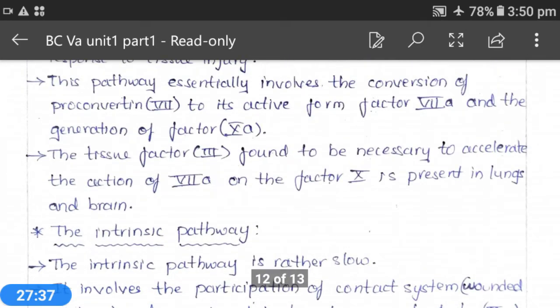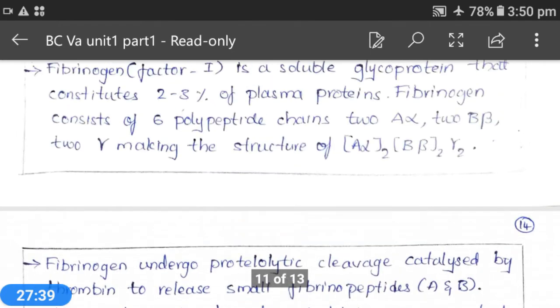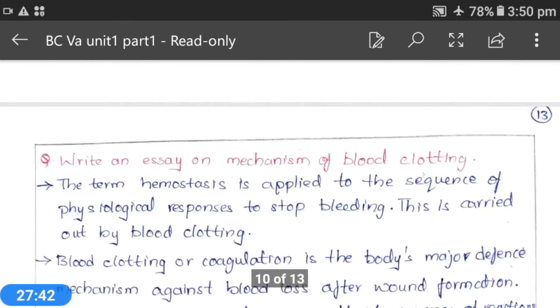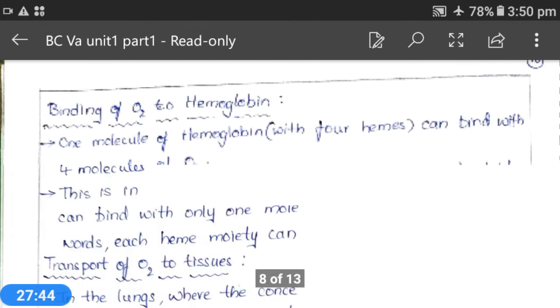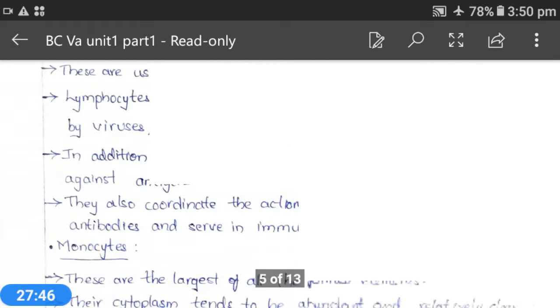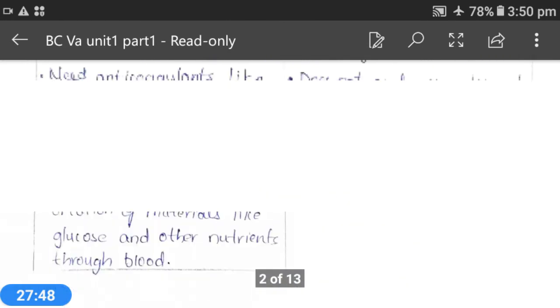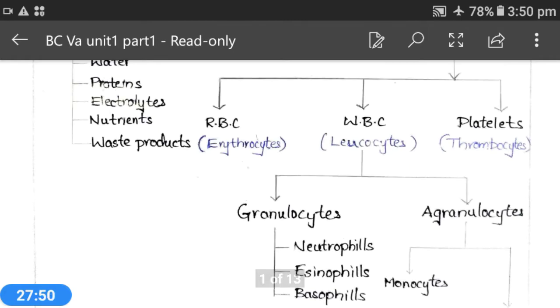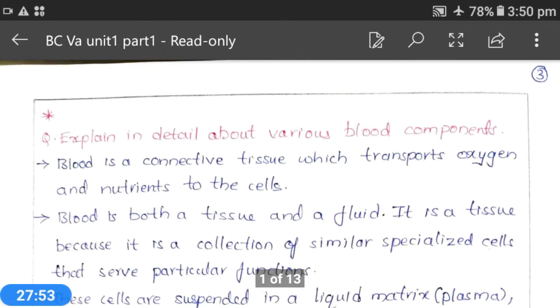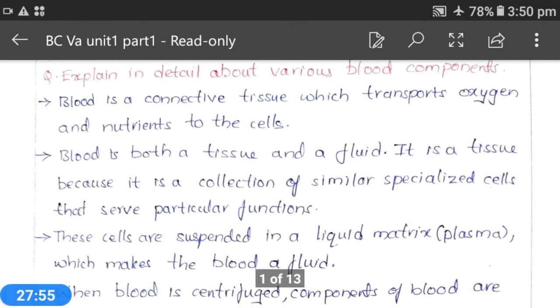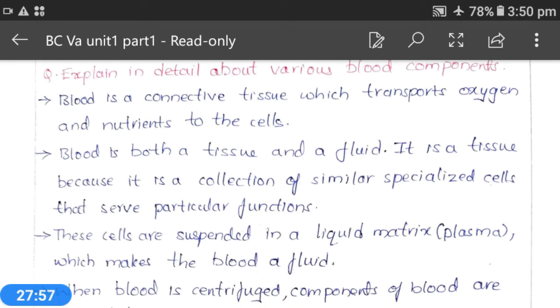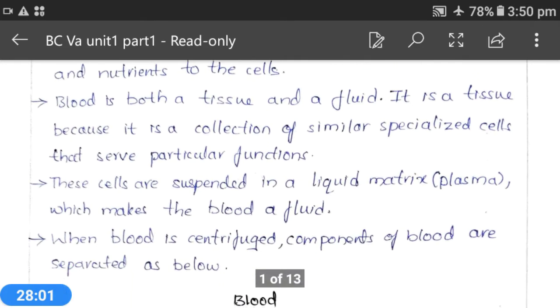And plasma is a composition of water, proteins, that is plasma proteins, electrolytes, nutrients and waste products. And white blood cells are again of two types, granulocytes and agranulocytes. Granulocytes are again three types, that is neutrophils, eosinophils and basophils. And agranulocytes are again two types, monocytes and lymphocytes.